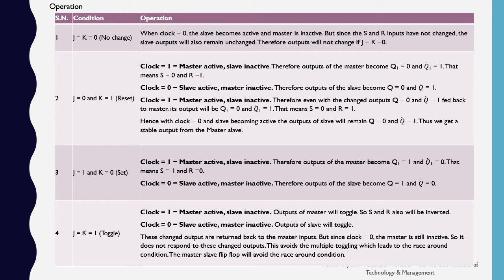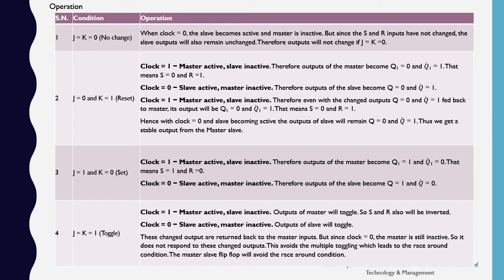When J equals 1 and K equals 0, for the positive clock pulse, the master becomes active and the slave becomes inactive. Here the output of the master becomes Q1, that is 1 for S, and Q1 dash becomes 0 for R. When the clock goes to 0, the slave becomes active and the master becomes inactive, then the slave will give the final output Q as 1 and Q dash as 0. This is the set condition.